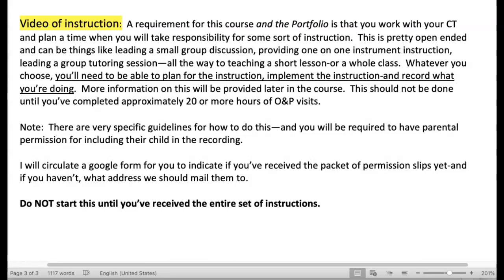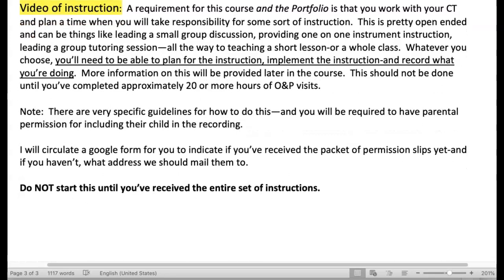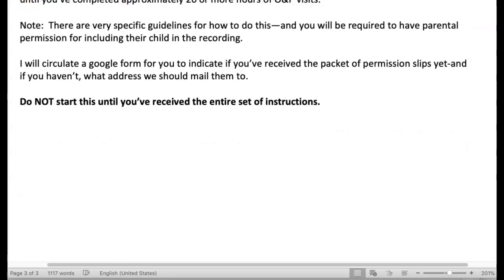So please do not start this until you have the full set of instructions. I will be circulating a Google form for you to indicate if you've received the packet of permission slips yet, and if you haven't, what address we should mail them to you. And I'm going to caution again, please do not start this until you've received the entire set of instructions.